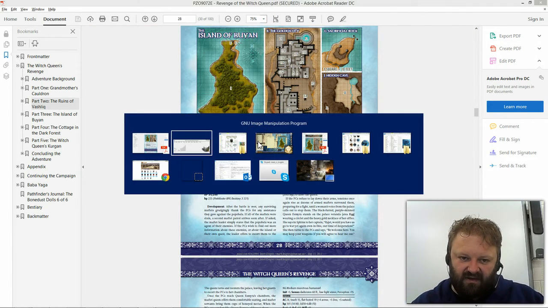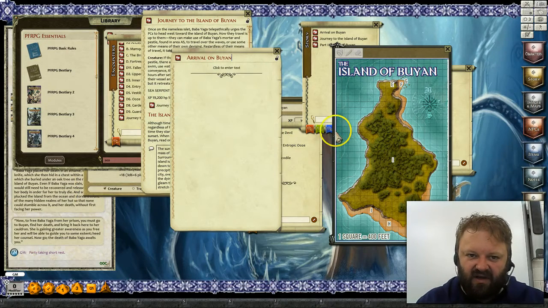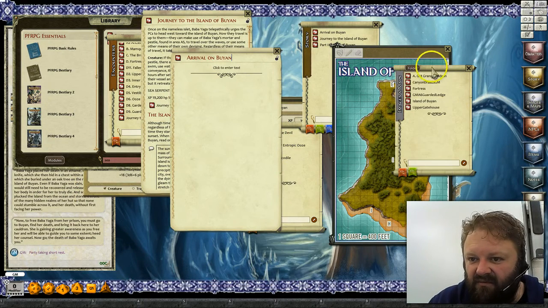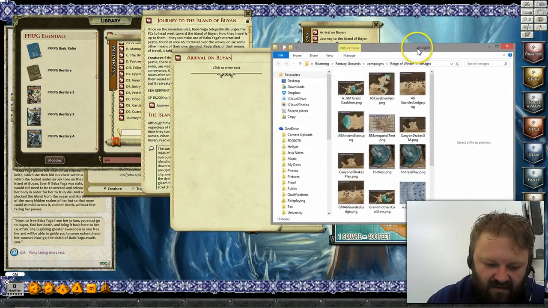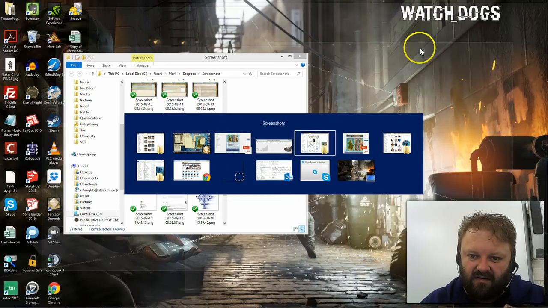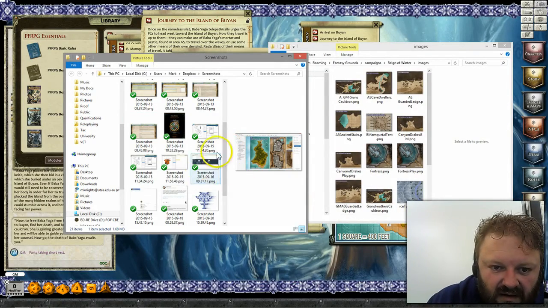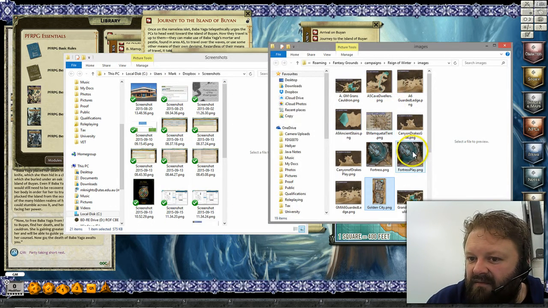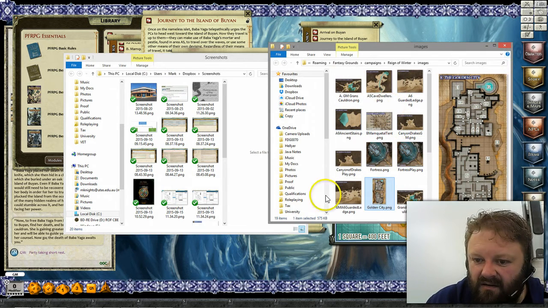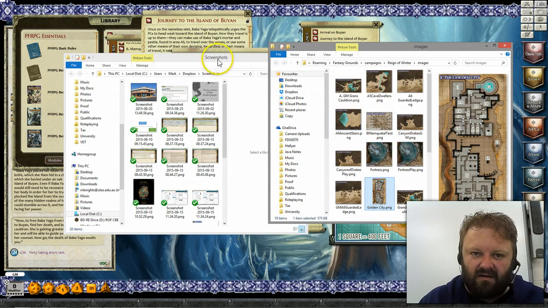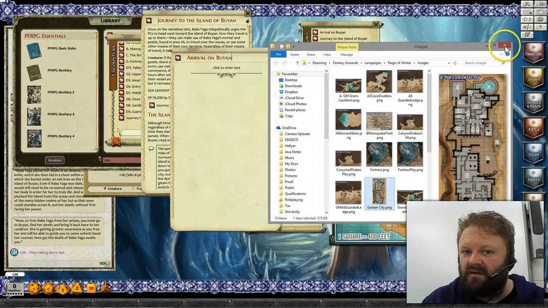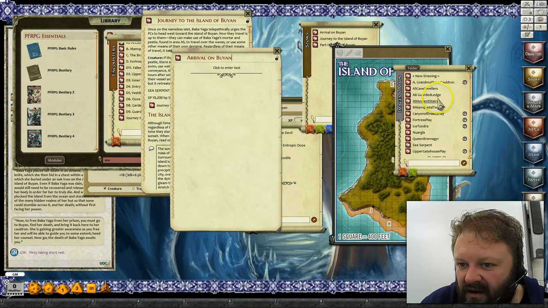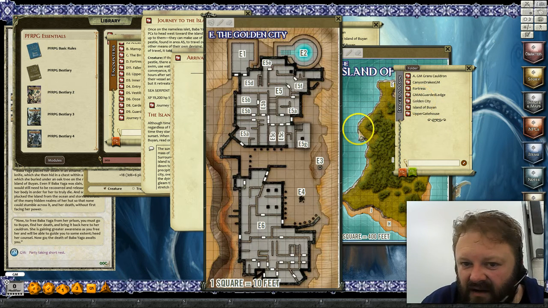Come across here. Now our images and maps. We're going to the folder. And the Golden City should be, there it is there. Drop that in there. Get rid of those two. Come back here. The Golden City has been added in there.